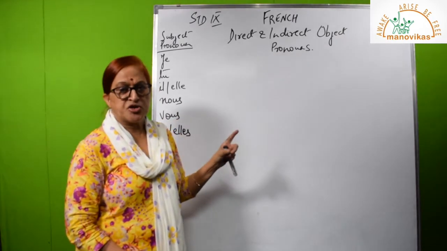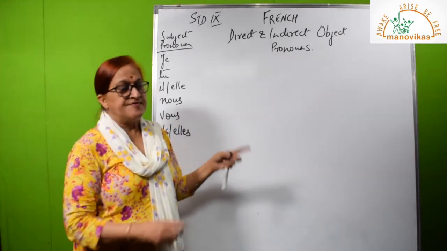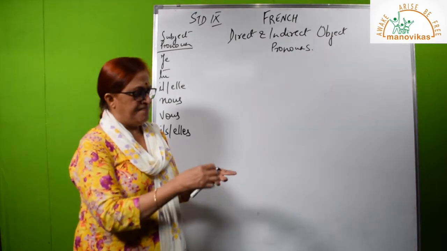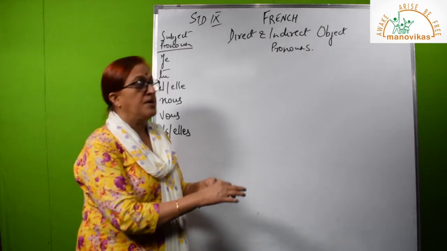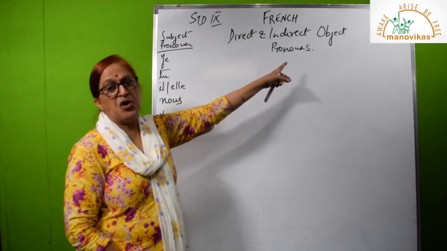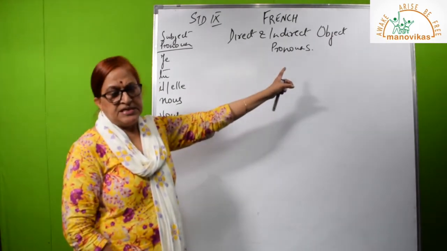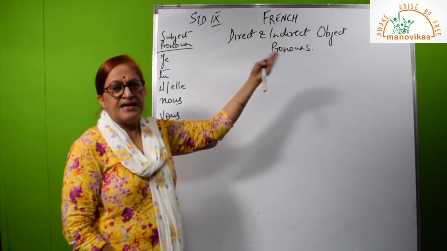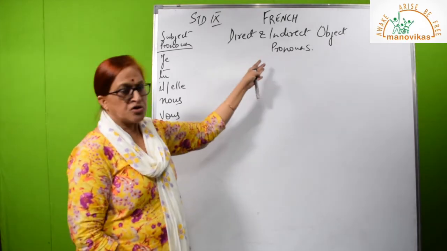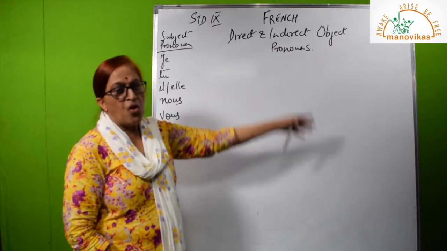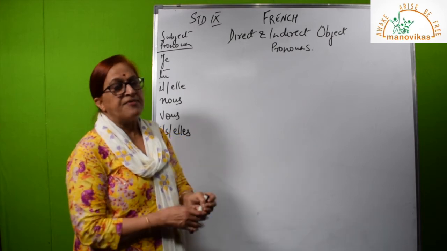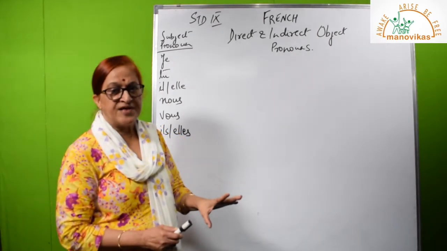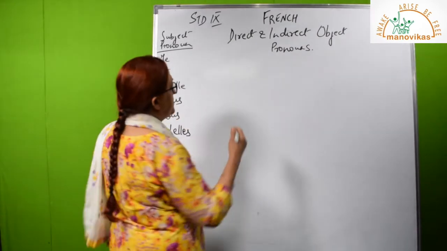We have seen the direct objects le, la, l'. We have seen them in affirmative form, negative form, and interrogative and interrogative-negative form. Now I am just introducing your indirect object. This is slightly more advanced than the direct object because there are more indirect objects. You will have to learn them. So I will give you a simple example as of now. The same example I will give.